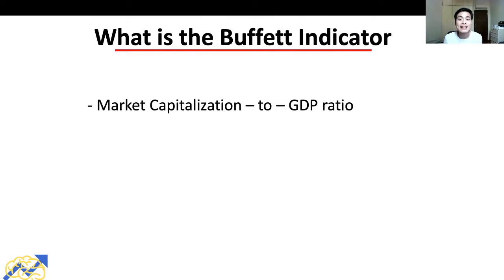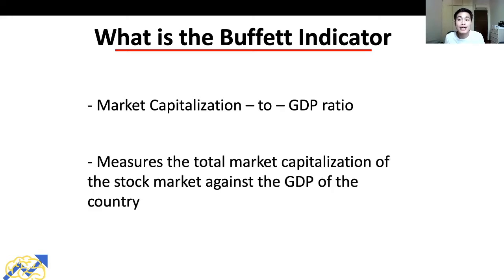The Buffett indicator is also known as the market capitalization to GDP ratio. And this market capitalization to GDP ratio measures the total market cap of the stock market against the GDP of the country. So for example, if you are taking a look at the US, the market capitalization to GDP ratio of the US basically measures the total market cap of the US stock market against the GDP of the US economy.